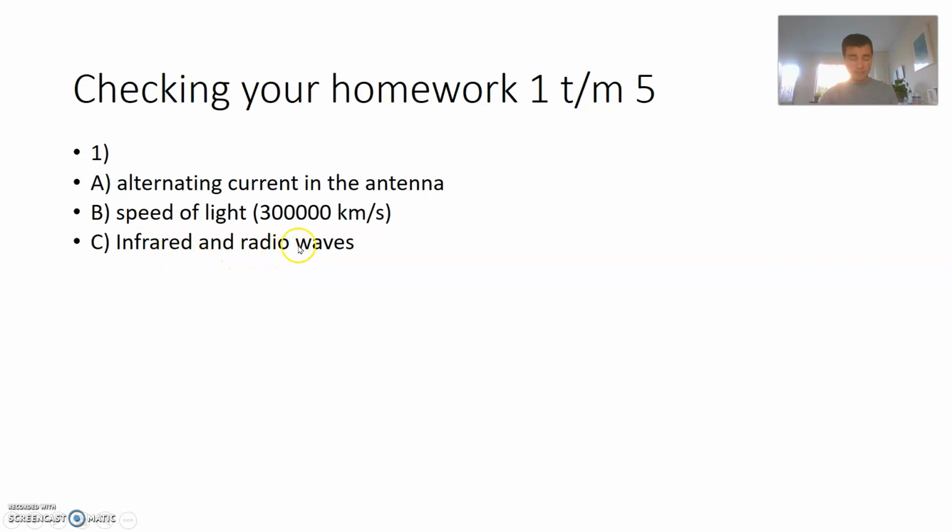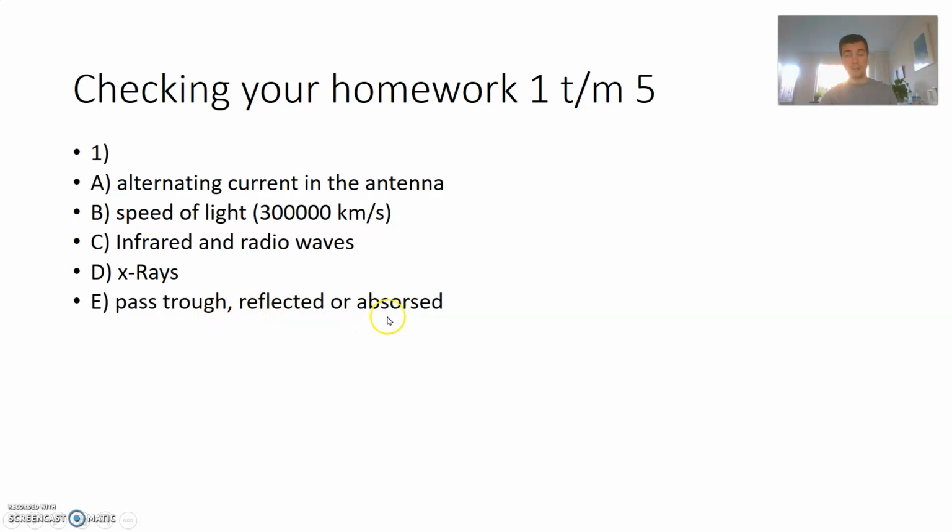Those waves are longer. And what type of radiation has a wavelength between 10 nanometers and 0.01 nanometers? Those are the X-rays. And what three things can happen to radiation that falls on an object? Well, it can pass through, it can be reflected, or it can be absorbed. And for question 2, you will have some examples.